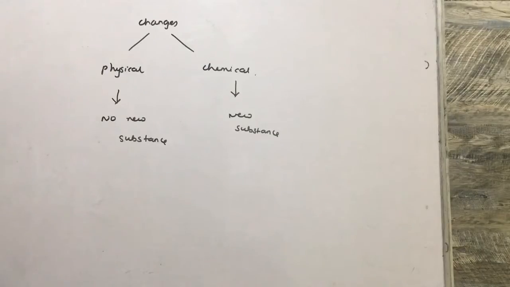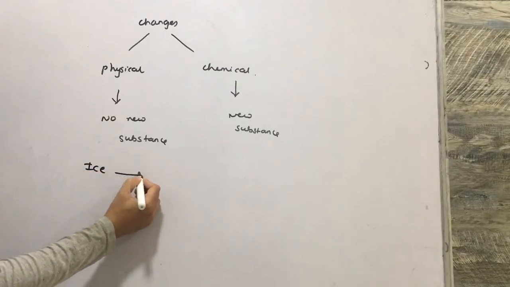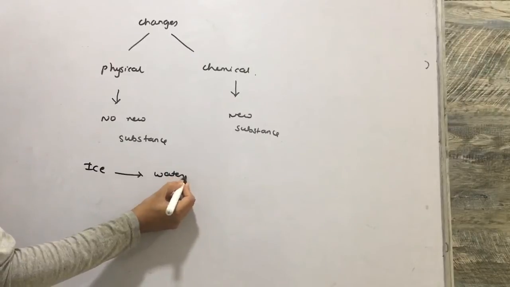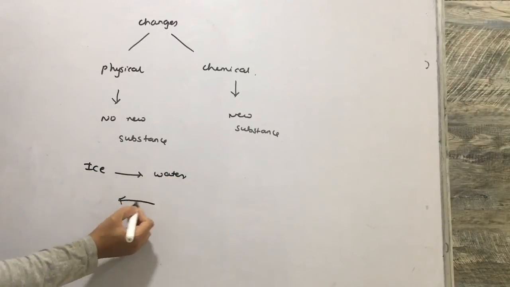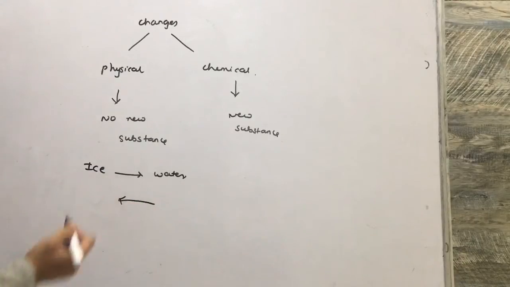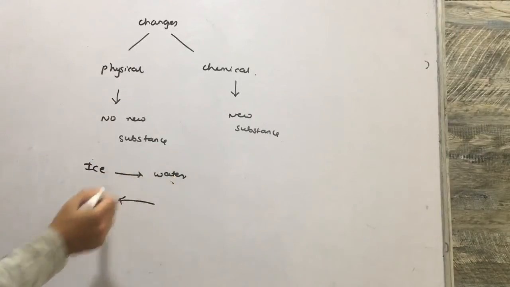Now, one important thing is that some physical changes may or may not be reversible. For example, if I take ice and melt it, we get water. Similarly, if we freeze water we get ice. So this is called reversible. This is my original and this is the substance formed.